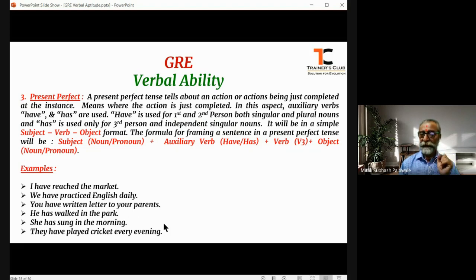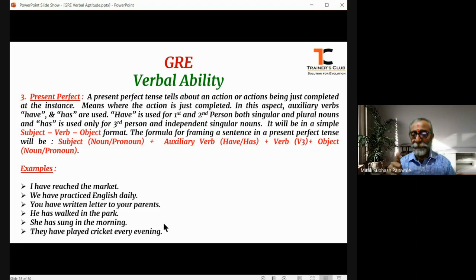So, subject plus the auxiliary verb or the supplementary verb, have or has, plus the action verb in V3 form. As I have already told you while explaining the forms of verb, V3 form is used to frame sentences in all the perfect tenses.